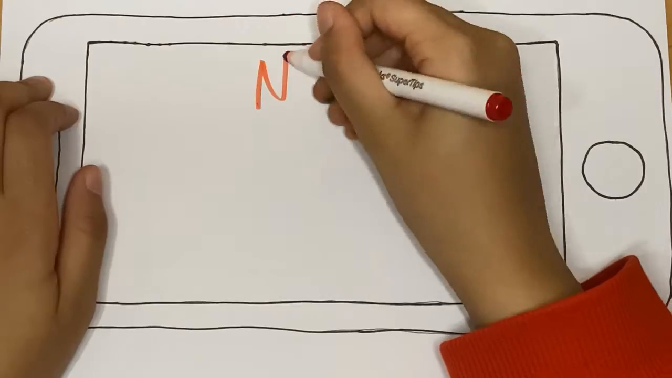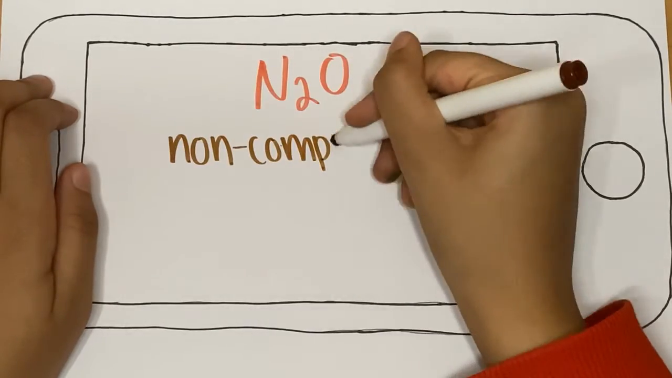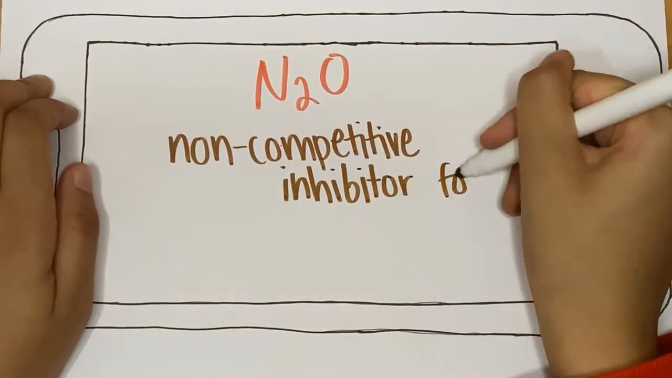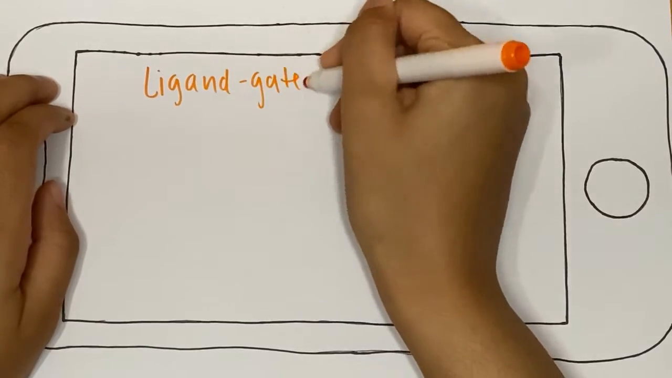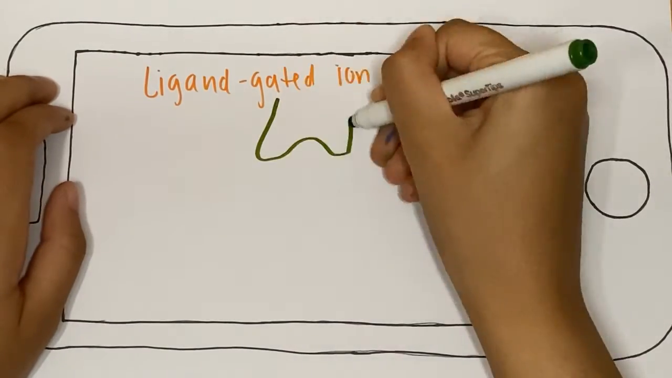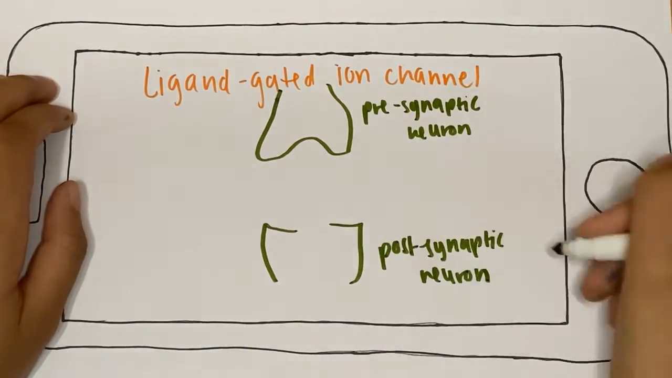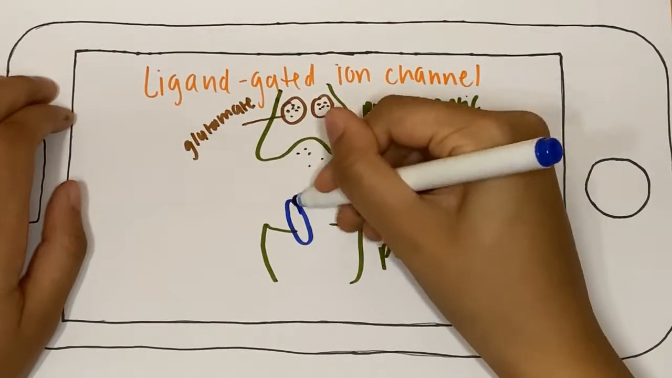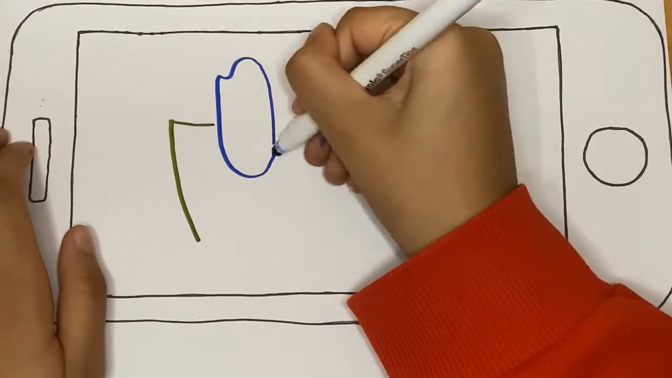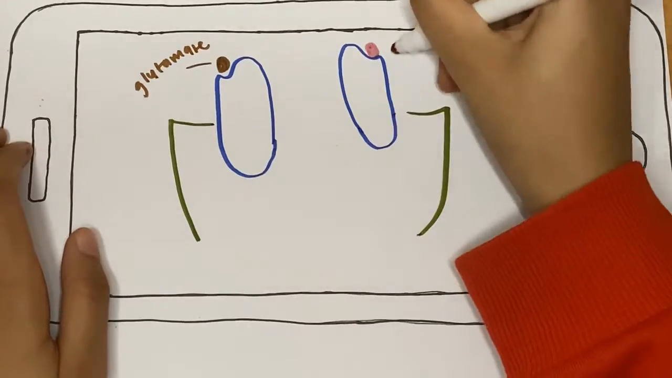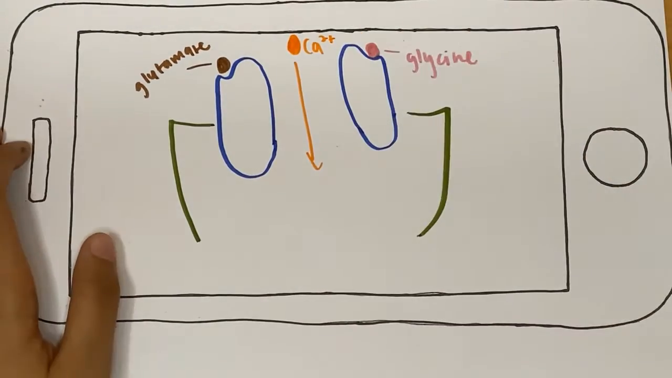It occurs when nitrous oxide acts as a non-competitive inhibitor for NMDA receptors that are part of the neuron. NMDA receptors are ligand-gated ion channels, which means that you need a chemical messenger, glutamate and glycine in this case, to attach to points on the receptor for the gates of the channel to open up. Once the gates open up, calcium ions will flow in and a message will be passed to the next neuron.